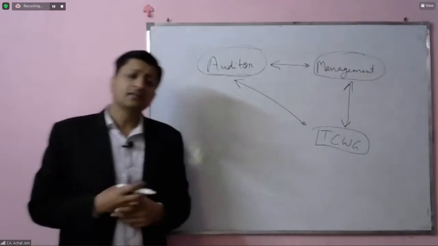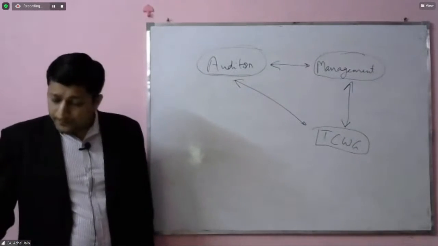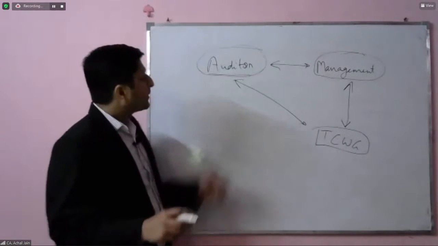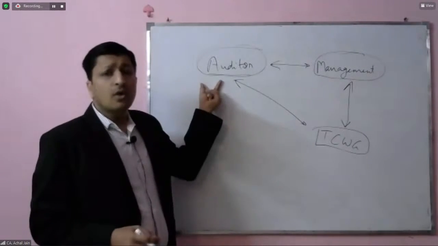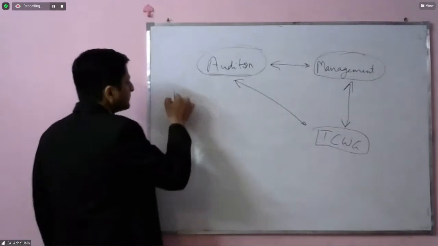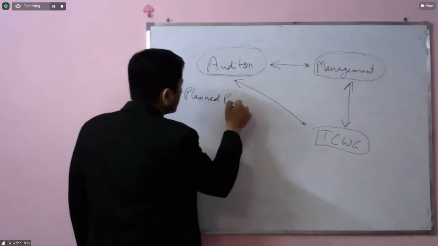And how is that done? For establishing this linkage, this standard brings out certain areas which will be the audit procedures of the auditor only. First is about the planned procedures.